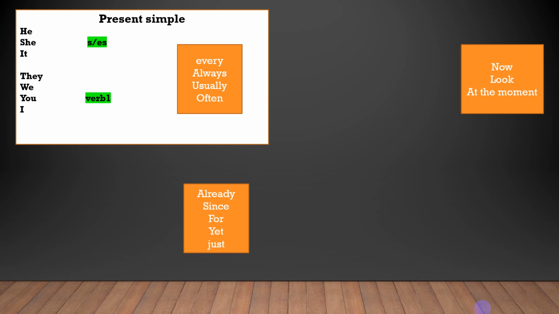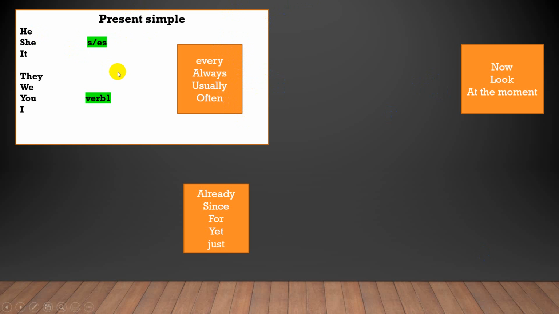The first one is present simple. We talked about this one in detail. When I have, for example, he, she, it, or a singular subject, I add s or es to the end of the verb. When I have they, we, you, and I, I use the base form of the verb, or verb one. And here is the keyword I have. How can I know if this is the present simple or not? When I have, for example, every, always, usually, often, every day, every week, that means I'm going to use the present simple.